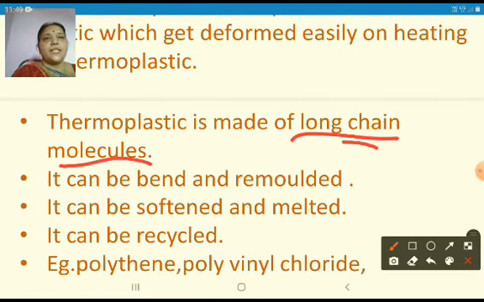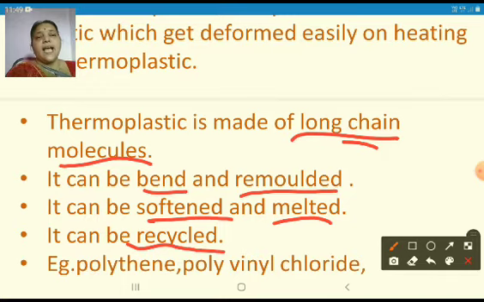It can be bent and remolded, it can be softened and melted, and lastly it can be recycled. As it can be melted and easily changed into different shapes, thermoplastic can be used for recycling so that it can be made into a new product.